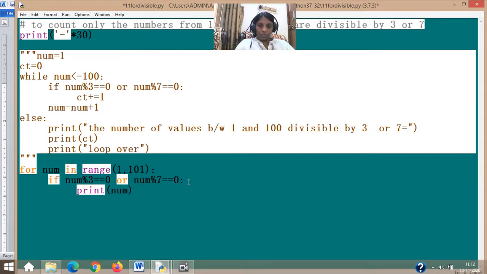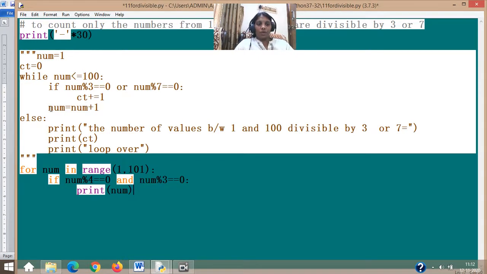My old condition states that if I wanted to make a change here, percentage 4 equal to 0, and this time it's another one. If any such numbers are there, okay, only if these two conditions are not satisfied, your print num will happen.